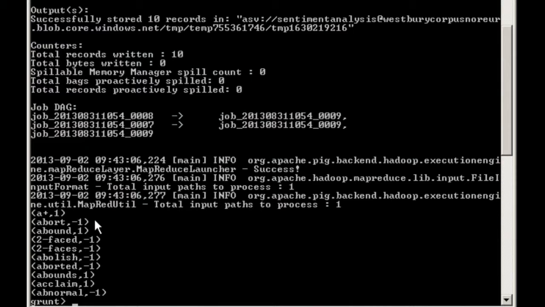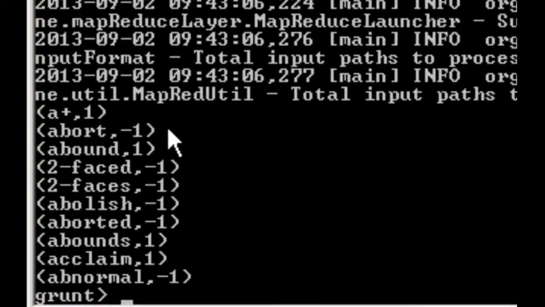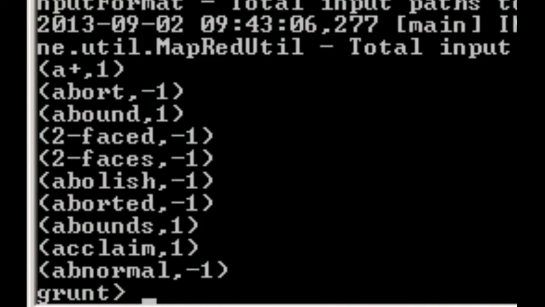And it's there. So now we've got a list of words and the scores that are associated with them. So A+ has got a 1, and Two-Faced has got a -1, for example. It's also worth noting that process took about a minute to run. So I've taken two word lists of about 4,000 words each, given a value to them, and concatenated them. And that took a minute.